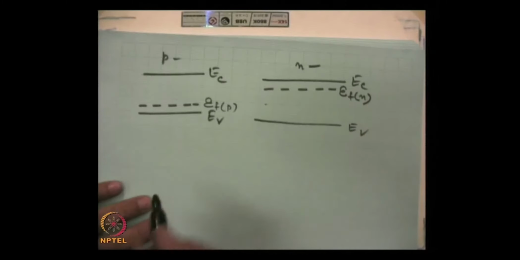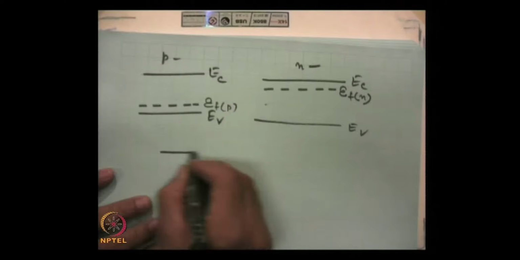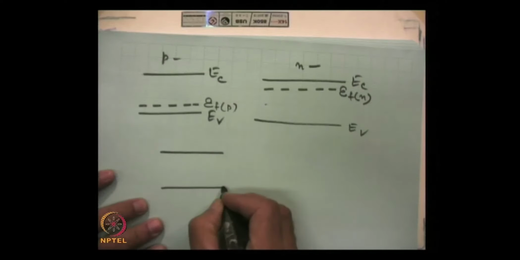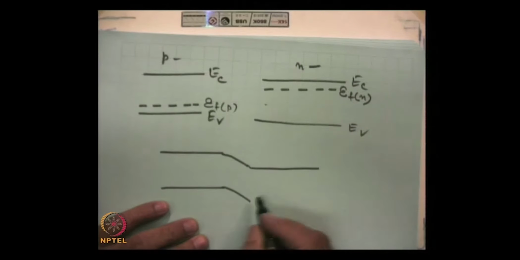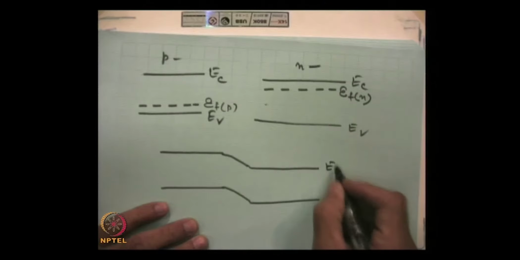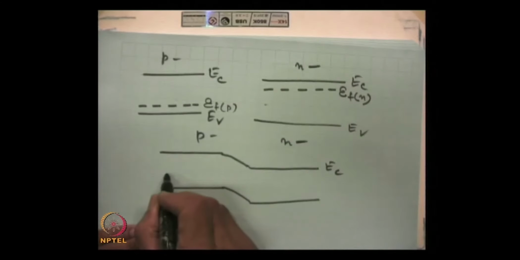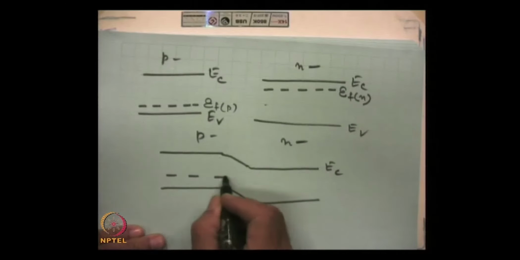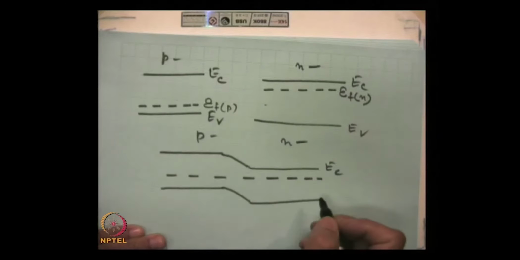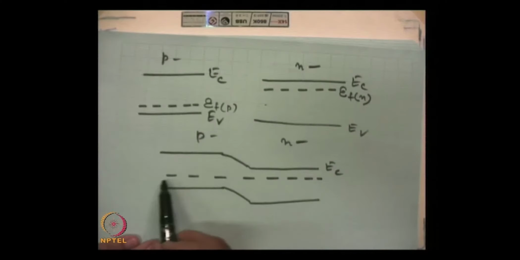Let us see here. This is the p side, this is the n side, and here the Fermi level throughout the crystal is aligned and it becomes the same.